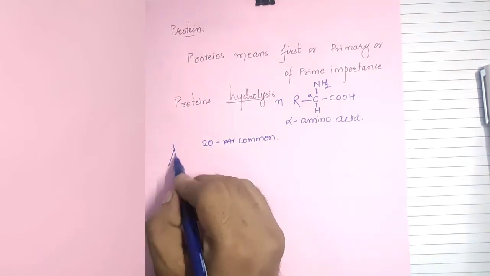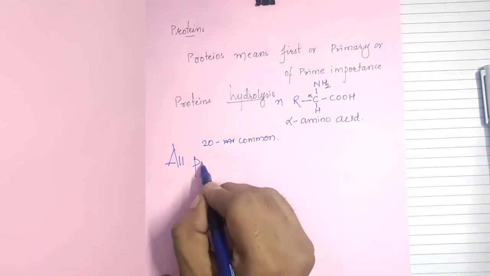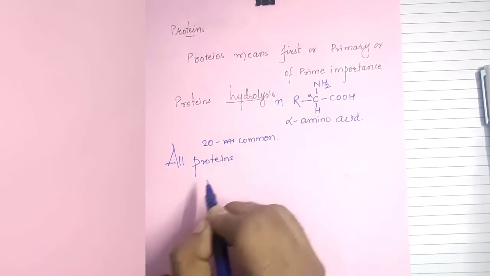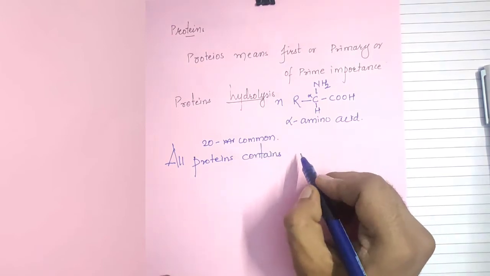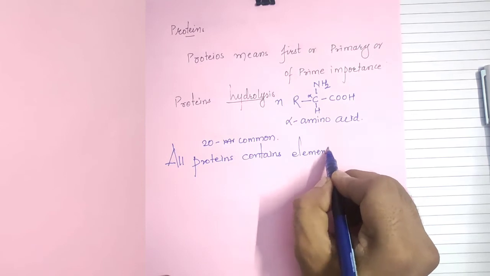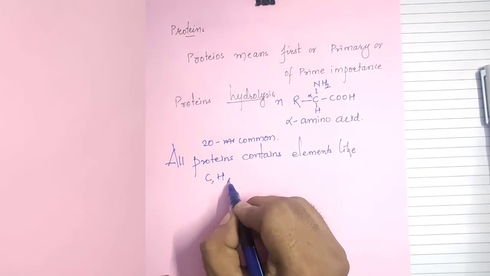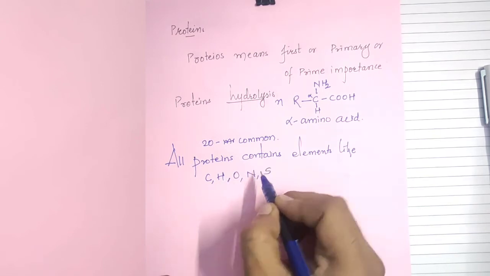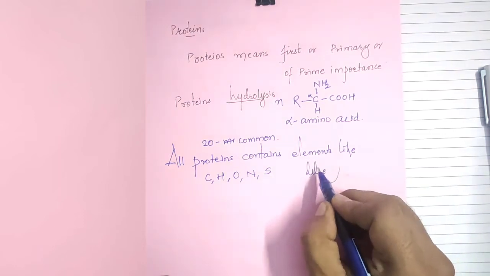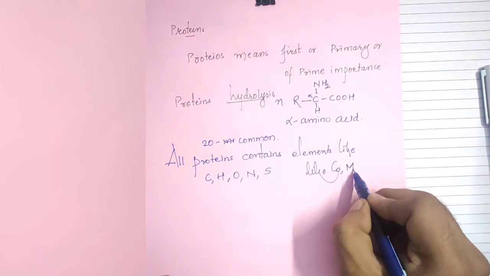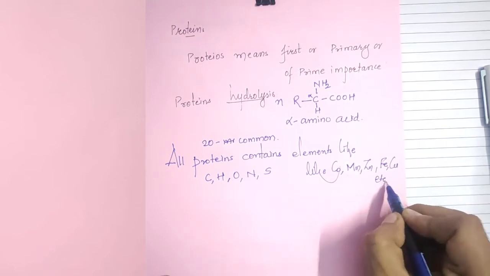All proteins contain elements like carbon, hydrogen, oxygen, nitrogen, sulfur, and some other elements also like cobalt, manganese, zinc, iron, copper, etc.